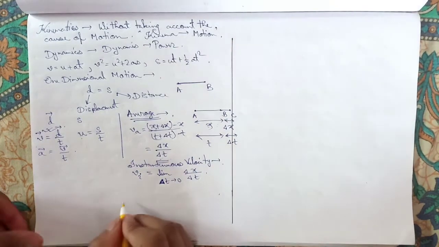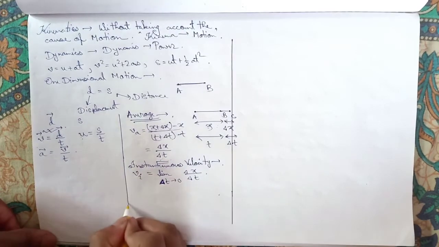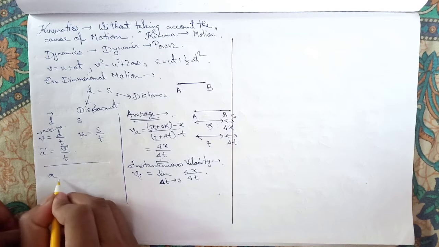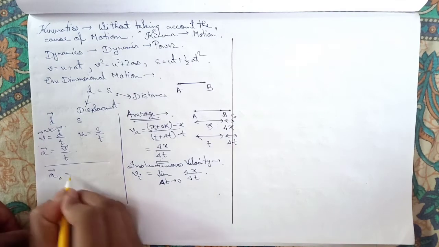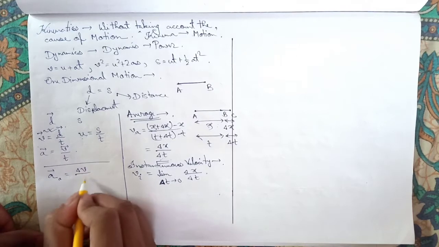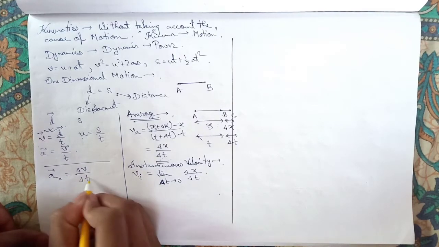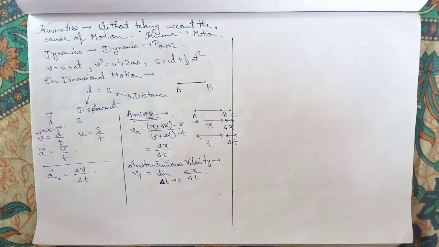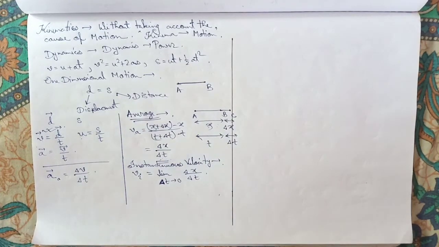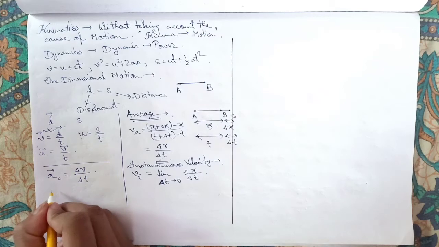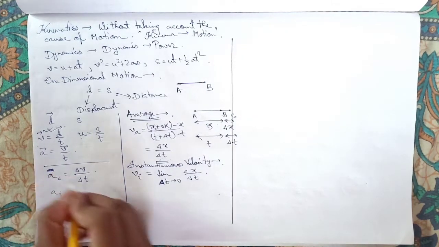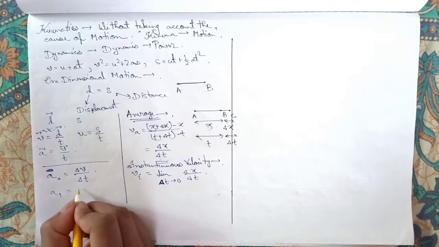Similarly for acceleration, you can write the average acceleration a is del v by del t. Simple. Again, you can write the instantaneous acceleration. How? You can just put it as instantaneous acceleration. Do not write that sign, because we are taking the magnitude only.